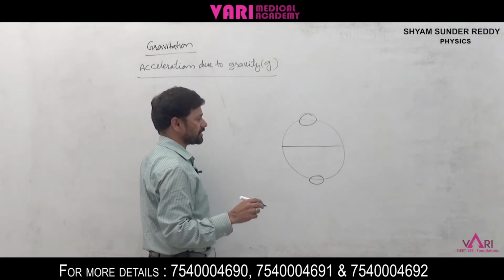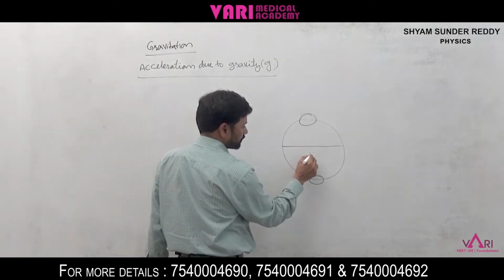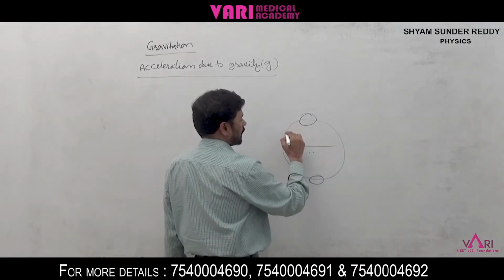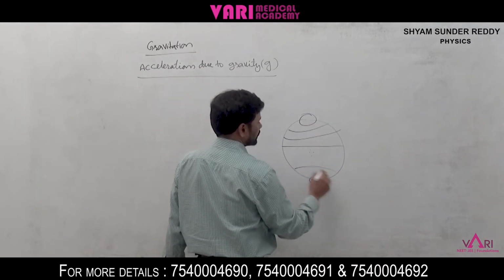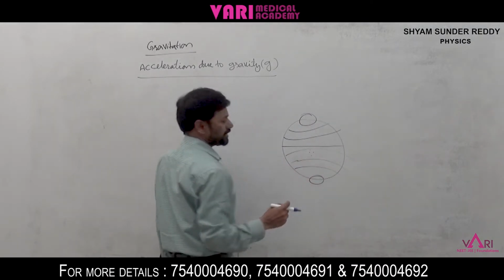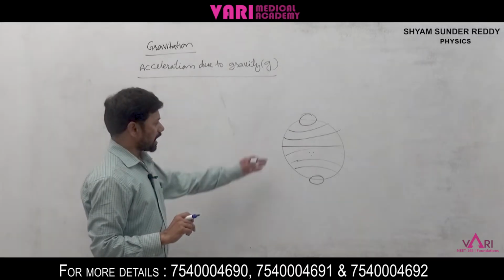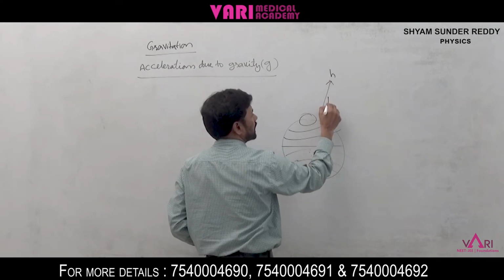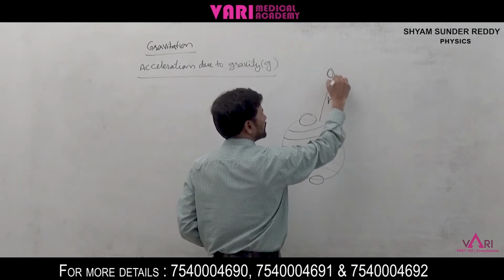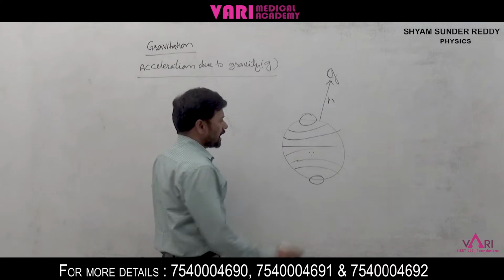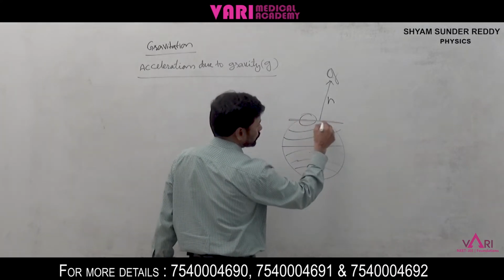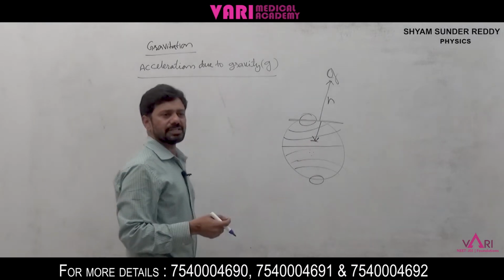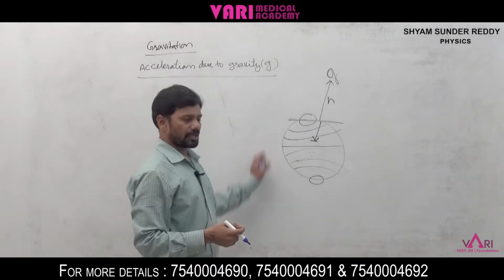Of course, at nearby points it is approximately the same, but at different altitudes the value will change. There are small changes, and from the earth to some height h, the g value will change. From the earth's surface to inside the earth, the value will also change.